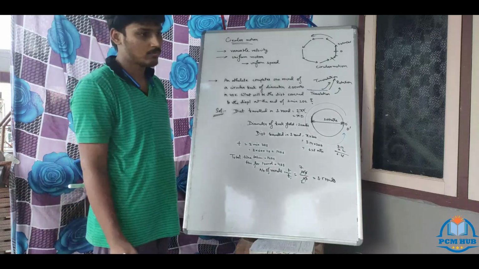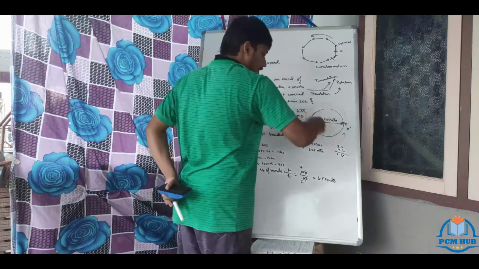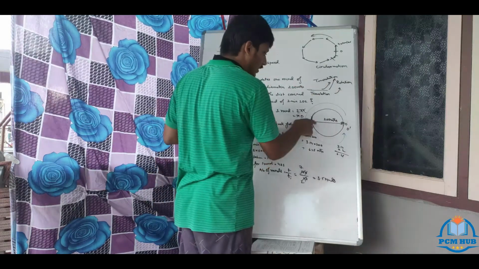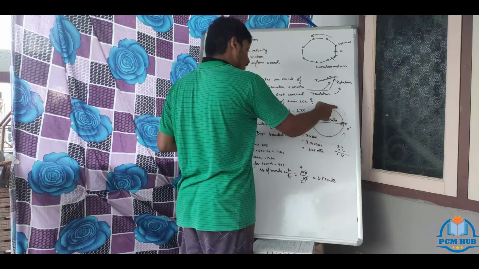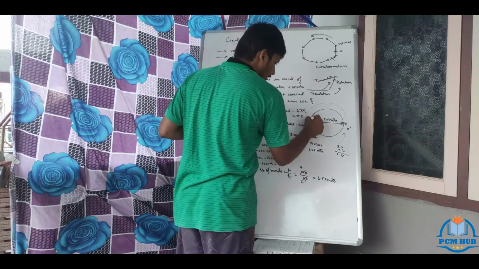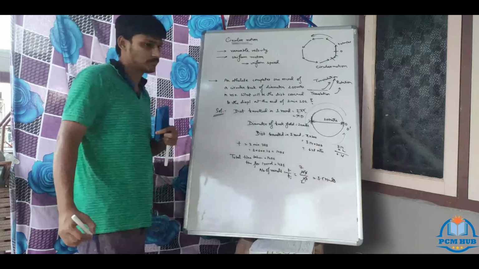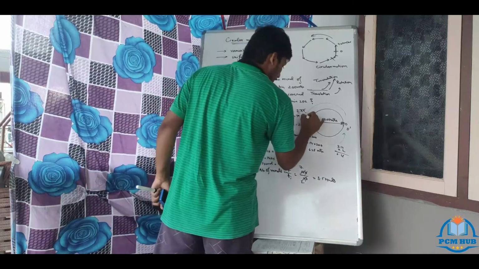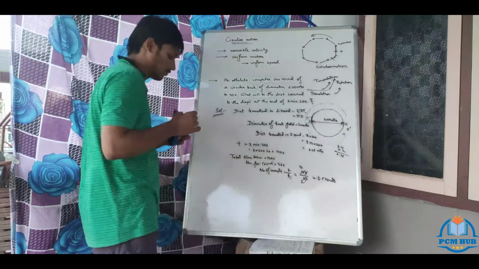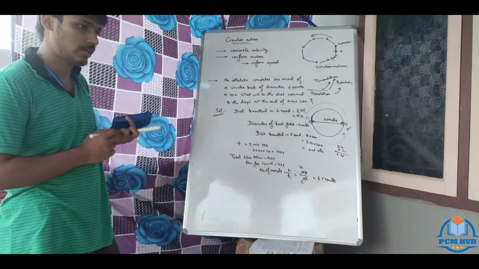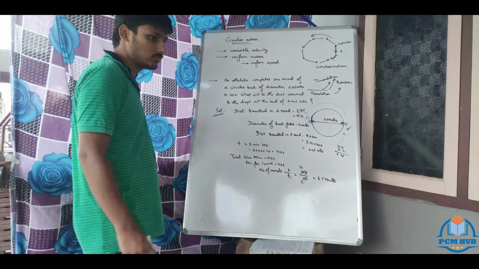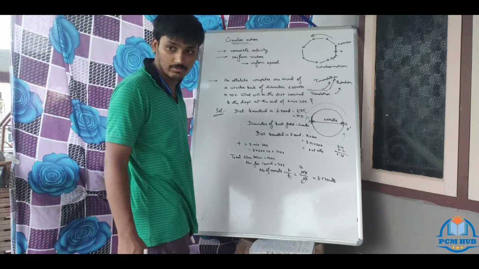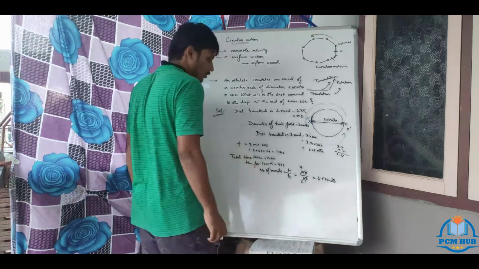So 3.5 rounds he is doing. So 3 times he is taking rounds in this direction, and finally he is concluding here at 3.5. That means the third round is done, then again half, so he will end here. This is the end point, the finish point, F, for him. Till now clear or any doubt? Sure? So 3.5 rounds.